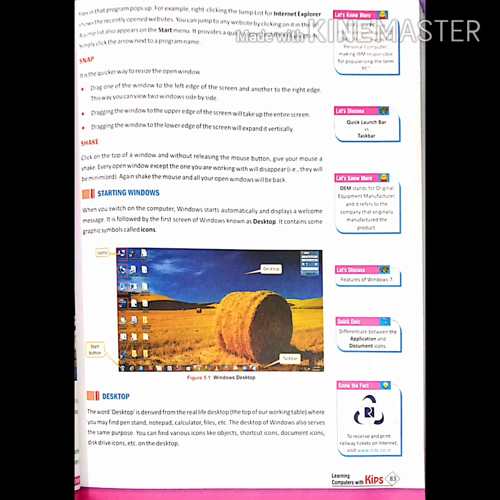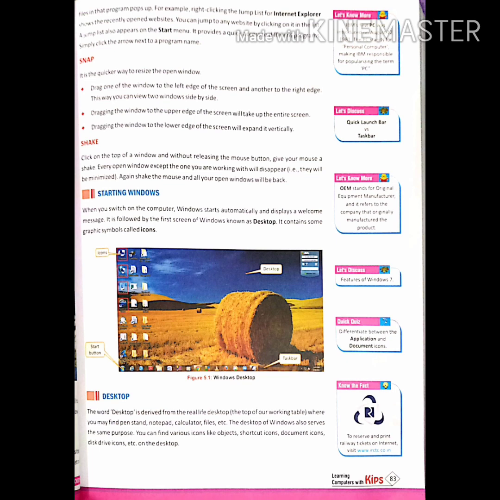Now, how to start Windows? Just discuss this. When we switch on the computer, Windows starts automatically and displays a welcome message. It is followed by the first screen of Windows known as the desktop. It contains some graphic symbols called icons. The desktop is the first screen of Windows that appears whenever we open a computer, and it contains small graphics that are known as icons.